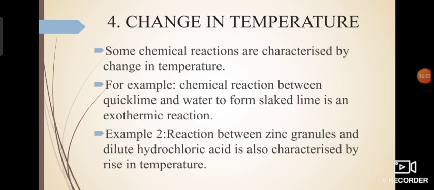Next, zinc granules and dilute hydrochloric acid. Now you have already come across this reaction where we discussed the evolution of gas, and hydrogen gas was evolved. Now this reaction particularly shows two characteristics of chemical reaction. First characteristic was evolution of hydrogen gas. Second characteristic is change in temperature, because the test tube in which we put zinc granules and dilute hydrochloric acid will turn hot because heat is evolved. So this reaction is also exothermic in nature.